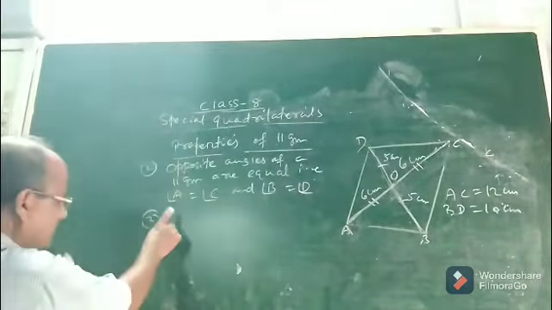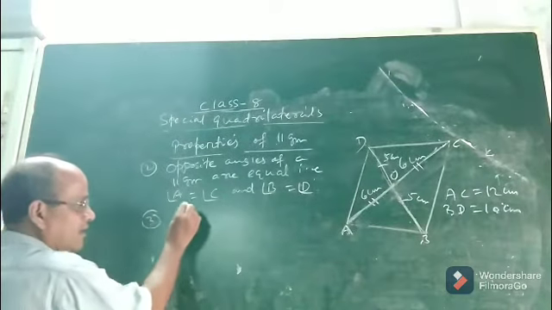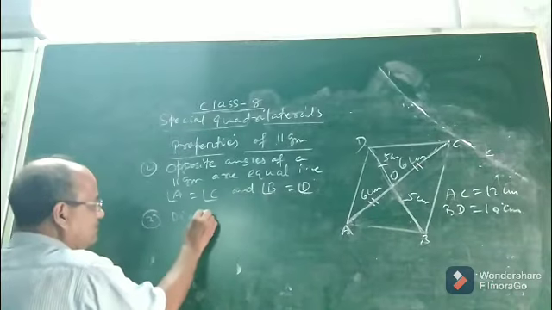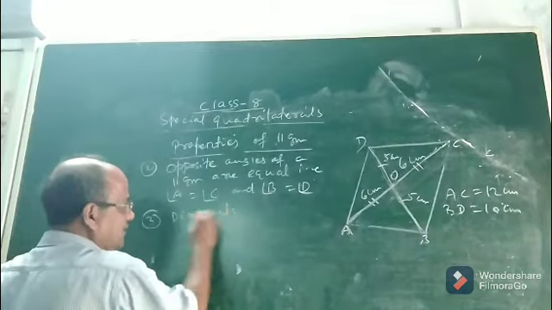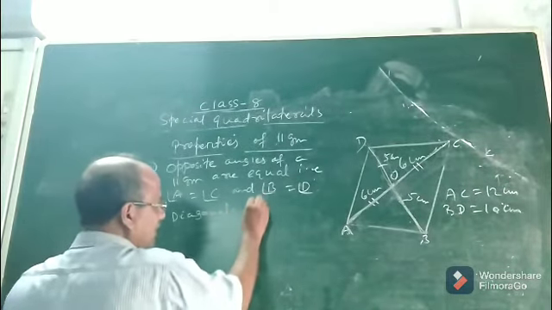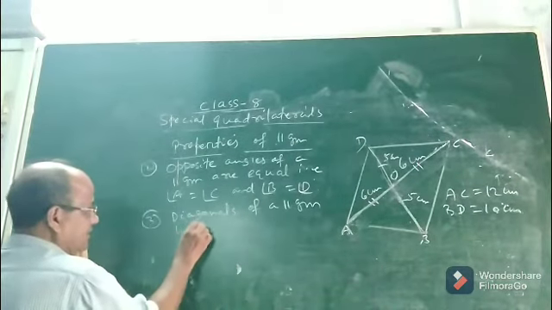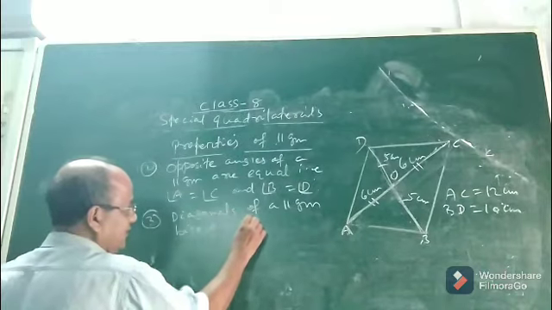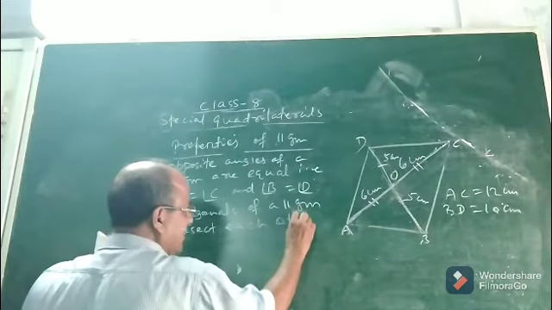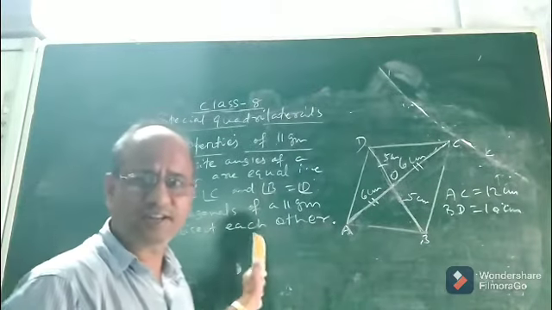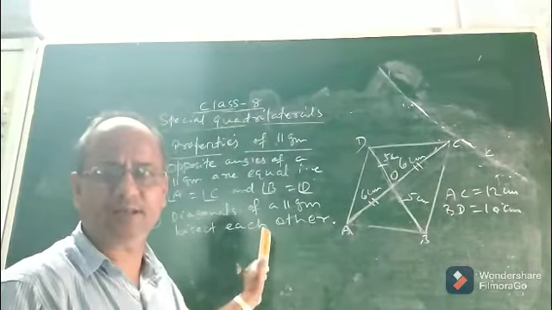Okay. So let us summarize. Let us write the point. What is the property? Diagonals of a parallelogram bisect each other. So what is the meaning? And mathematically how to state this property? What is the mathematical meaning of this property?